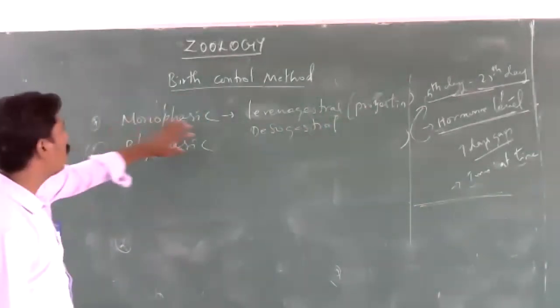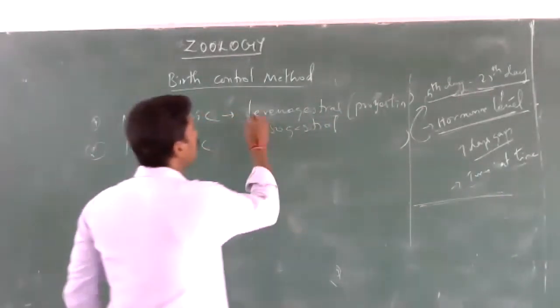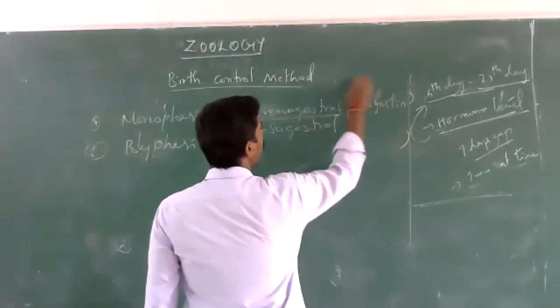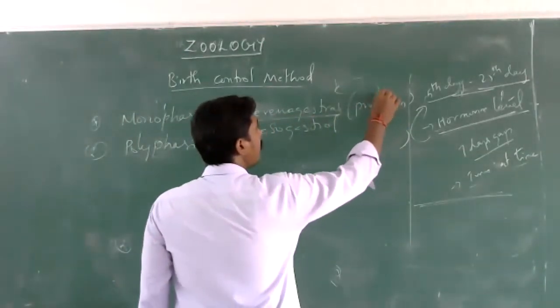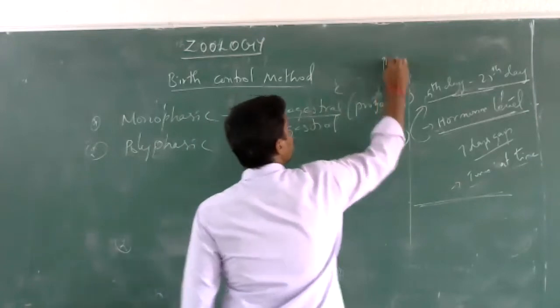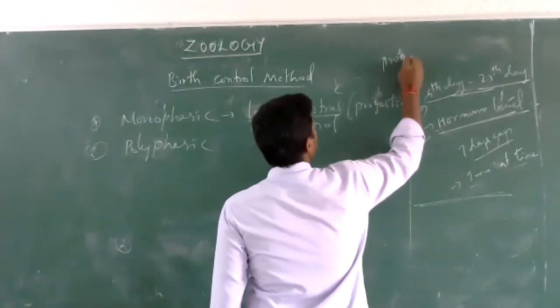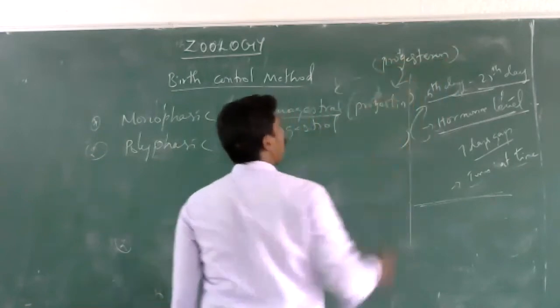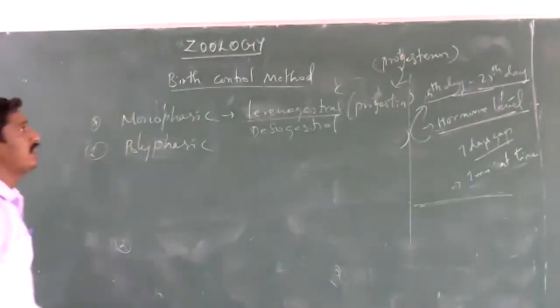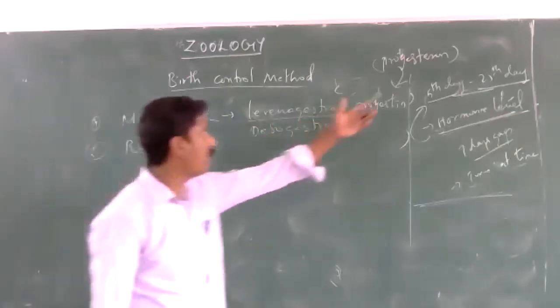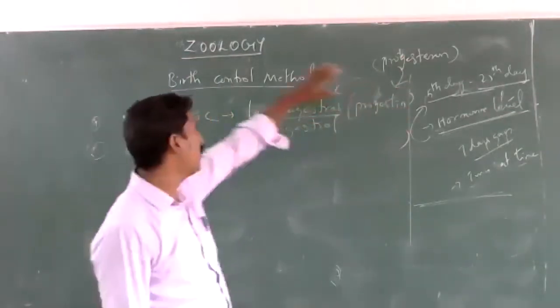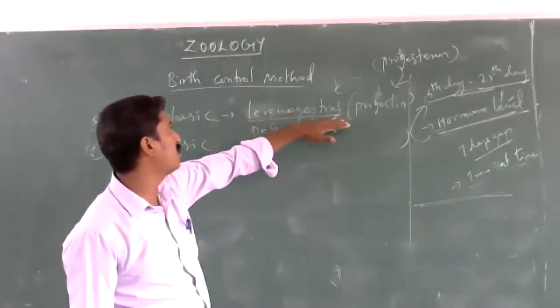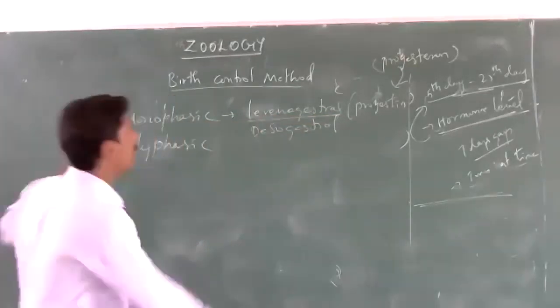Here in monophasic pills we are using levonorgestrel, an alternate form of progestin. Progestin is a synthesized form of the hormone progesterone, not biologically derived. It is available in the form of levonorgestrel, or LNG, or desogestrel.